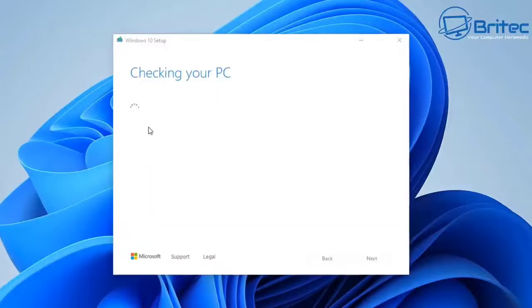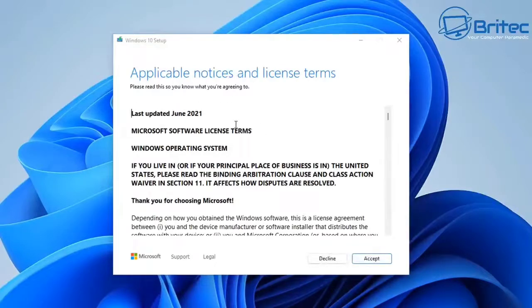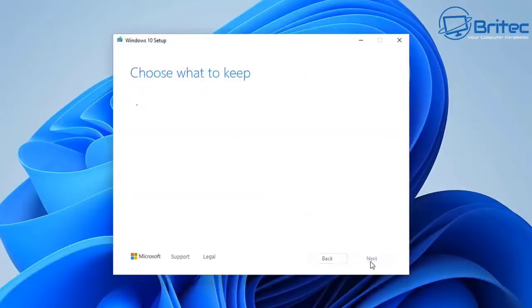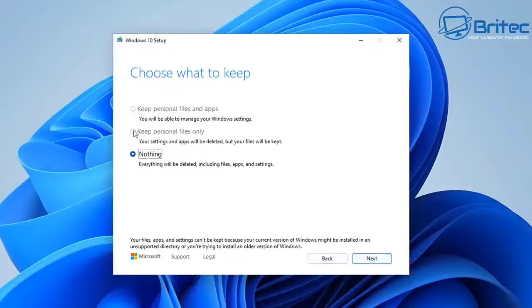So it's going to check our PC one more time, get a few things ready, and then continue with the installation. At some stage, you will get the license coming up here, so you need to accept these, and we're going to accept these license terms. Otherwise, if you say decline, you won't be able to continue. So we're going to accept these and move on with the installation. So let's go accept. And this is where it will say choose what to keep.